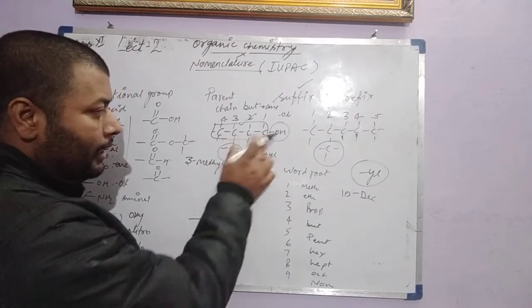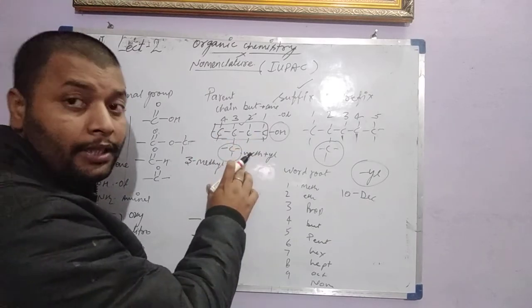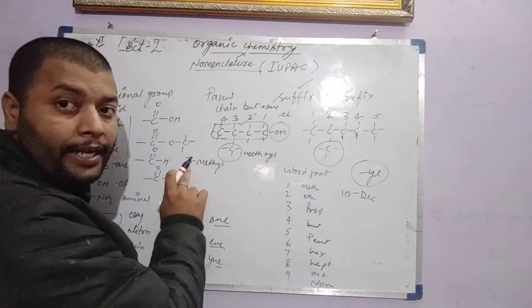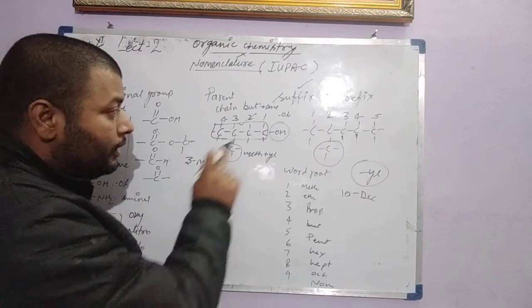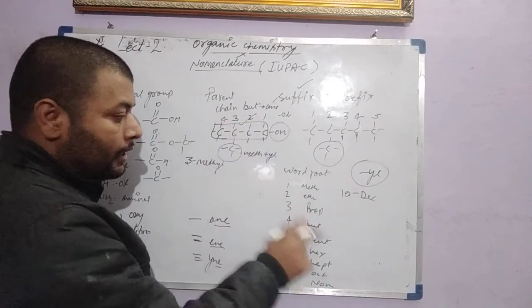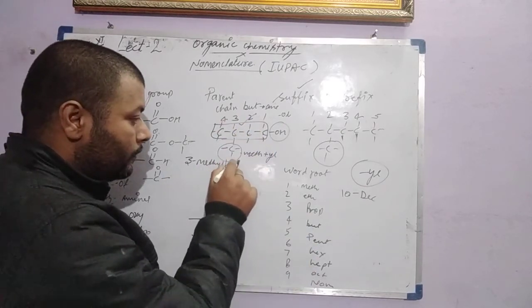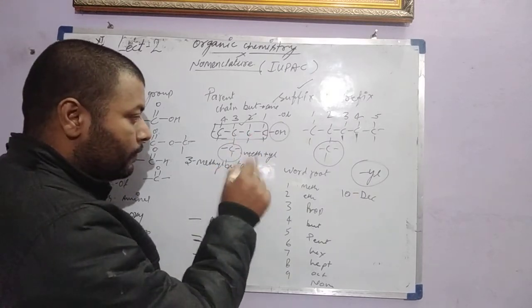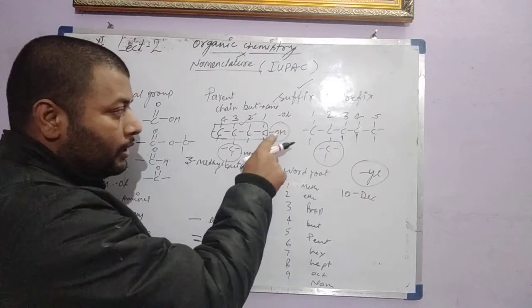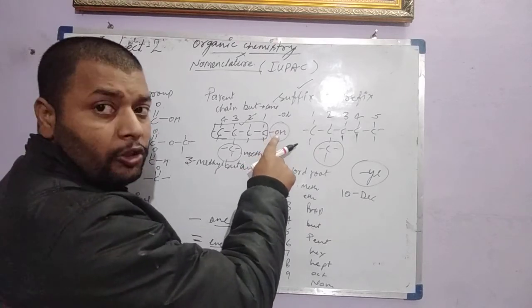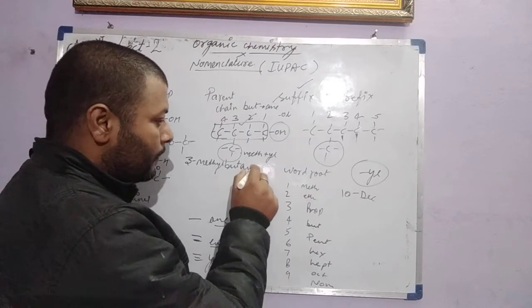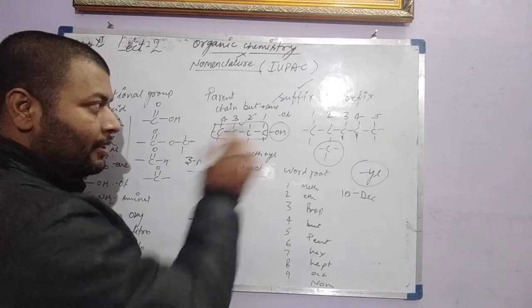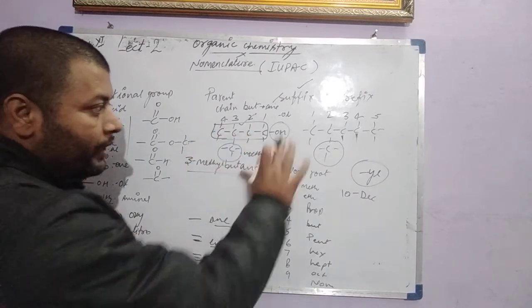There are no other prefixes or substituents present, so we write only 3-methyl with position first. Then the word root for the parent chain, that is but. The primary suffix is the bond suffix, that is -an. And then the secondary suffix, the functional group suffix, that is -ol. So the name will be 3-methylbutanol. That is the name of this given compound.